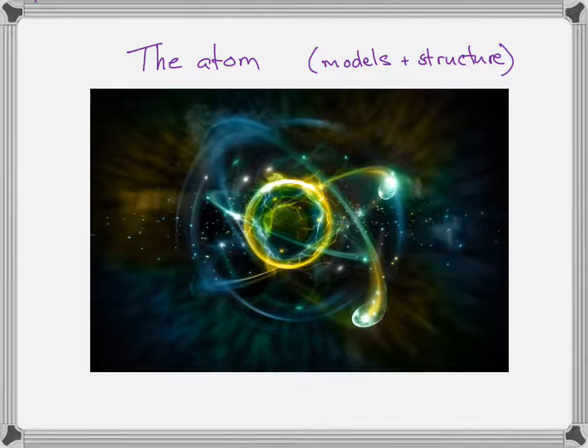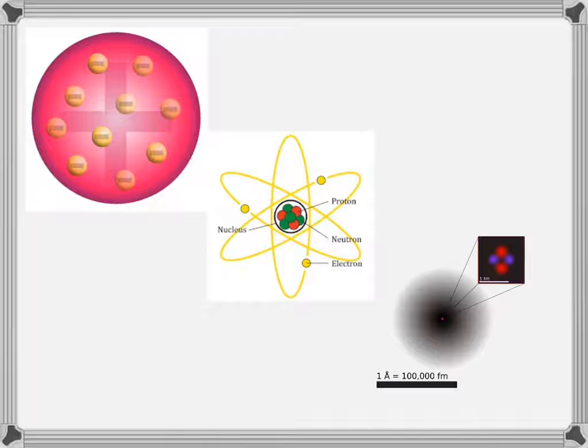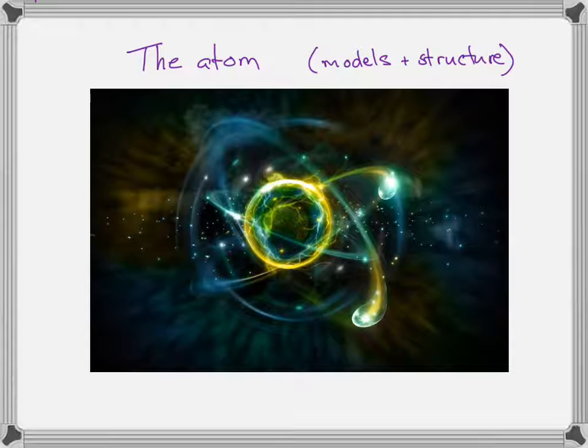So we'll start with the plum pudding model, then the solar orbits model, and then the quantum mechanical, sort of fuzzy model of the atom, each of which is shown here. What is the atom? That's the question. What does it look like? How can we model it? How can we describe it?